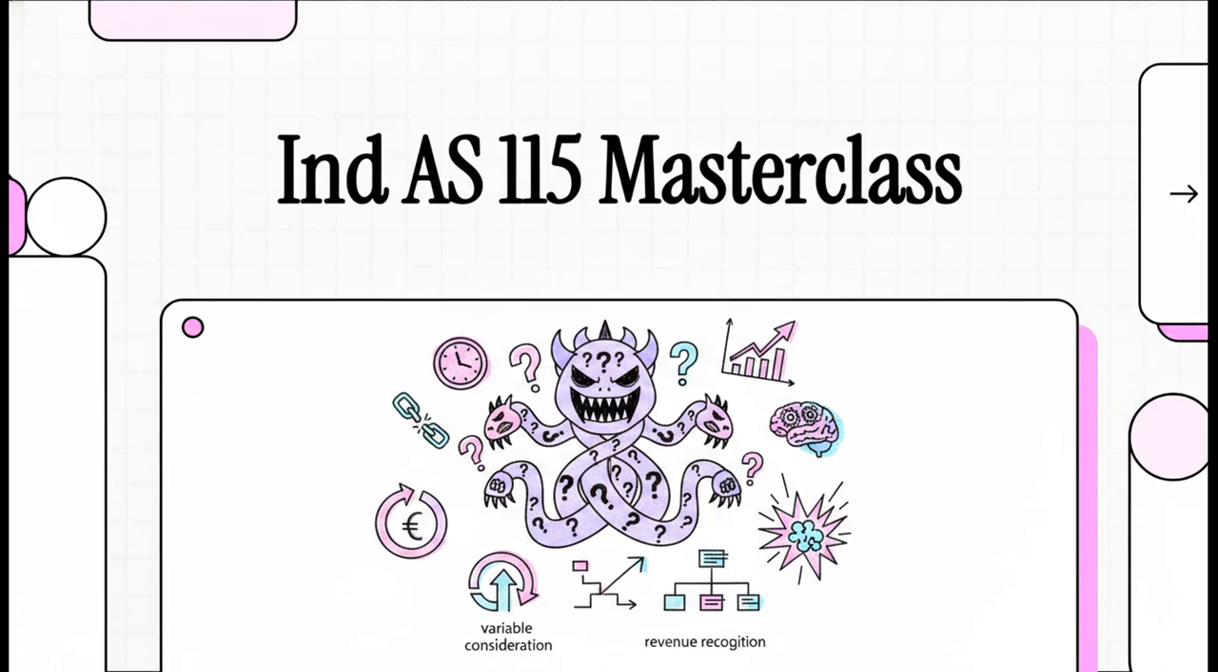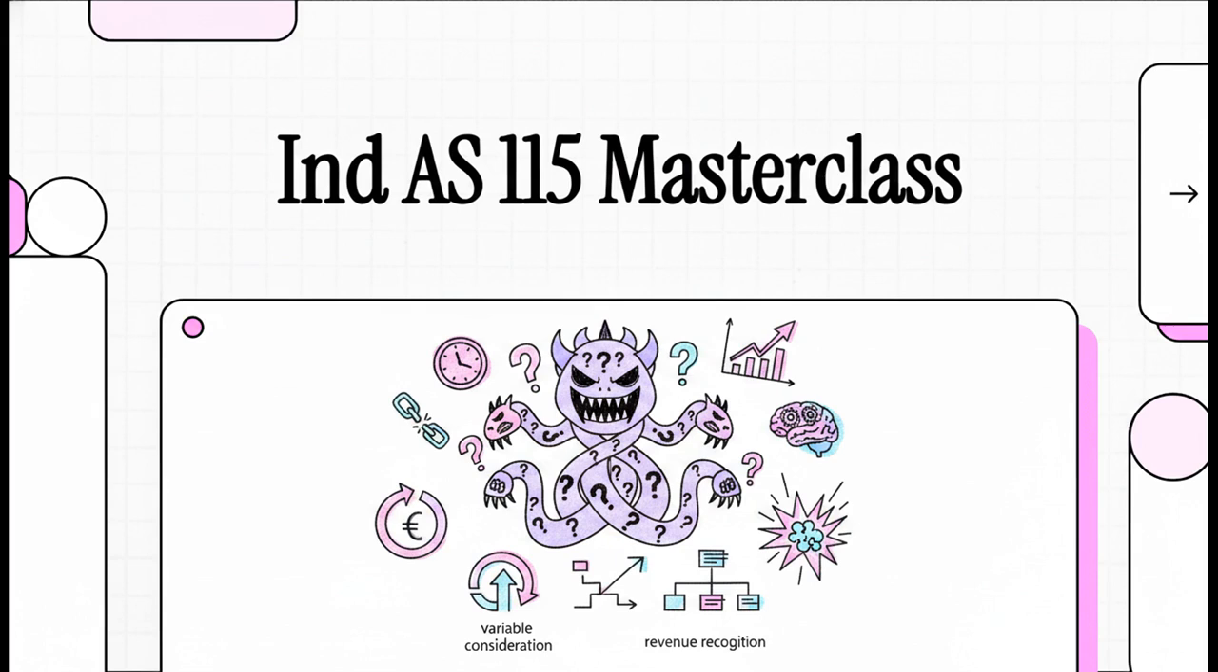Today, we are taking on an absolute boss fight of an exam question. We're looking at CA Final FR May 2022 question 2C. This is a solid 8-mark question that tests two of the trickiest concepts in IND AS 115 at the exact same time. Students often panic here, but trust me, by the end of this session, you are going to absolutely crush this in the exam.